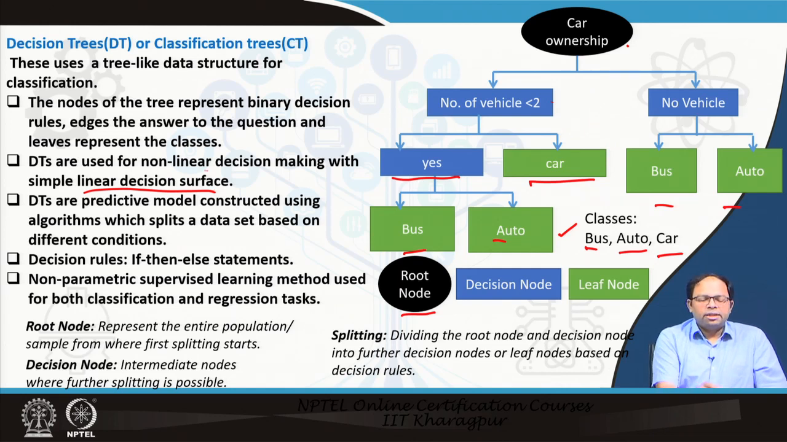It solves nonlinear decisions, but we used linear decision surfaces, or those planes that we were talking about, those were linear. So, decision trees are predictive models constructed using algorithms which split the data set based on different conditions. These different conditions are the decision rules, which are done by if-then-else statements. If this is there, yes or no, and else this happens. So, that is what is happening over there. Car ownership: if it is no vehicle, or else it is less than 2 vehicles, then